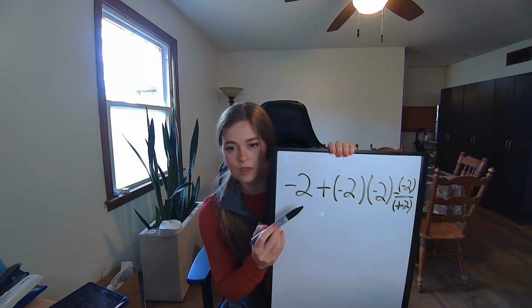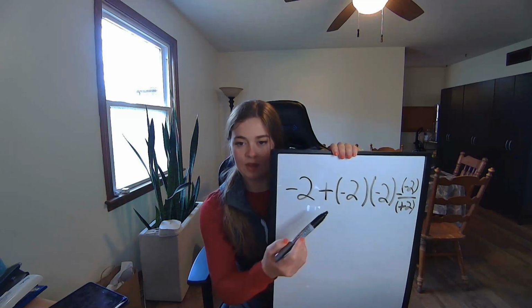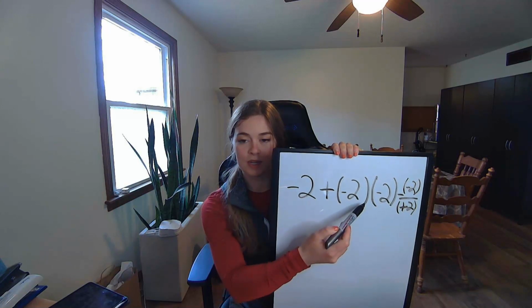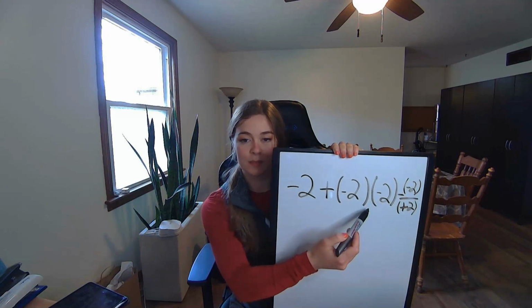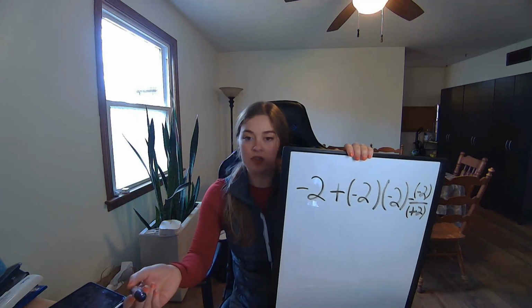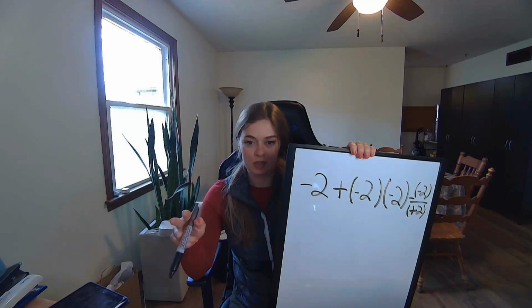So, let's say you have a problem that looks like this. You have -2 plus -2 multiplied by -2 minus -2 divided by +2. If you're wondering where on earth to start, that's okay. Let's review a couple things real quick.